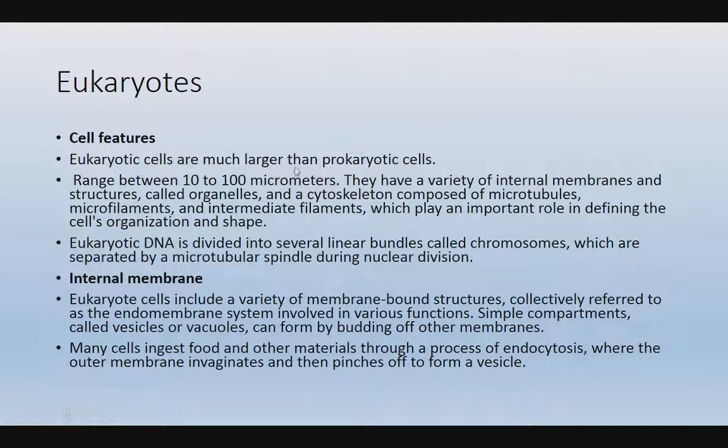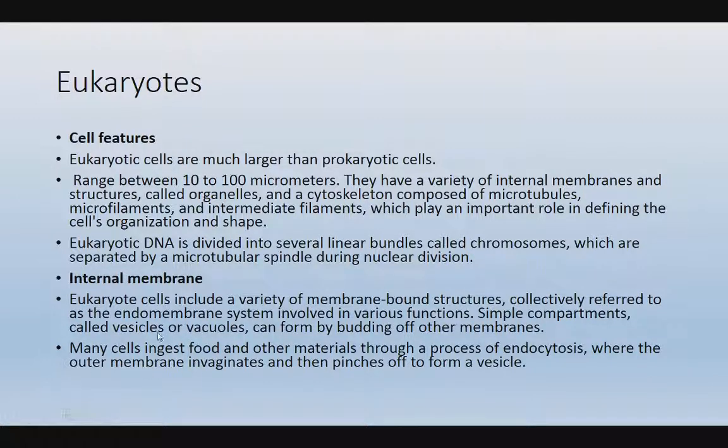So when coming to eukaryotes, cell features. Eukaryotic cells are much larger than prokaryotic cells, ranging from 10 to 100 micrometers. They have a variety of internal membranes and structures called organelles. A cytoskeleton composed of microtubules, microfilaments and intermediate filaments plays an important role in defining cell organization and shape. Eukaryotic DNA is divided into several linear bundles called chromosomes, which are separated by a microtubular spindle during nuclear division. In the internal membrane system, eukaryotic cells include a variety of membrane bounded structures collectively referred to as the endomembrane system, involved in various functions.